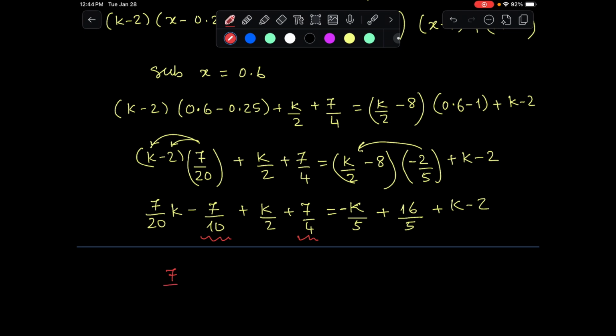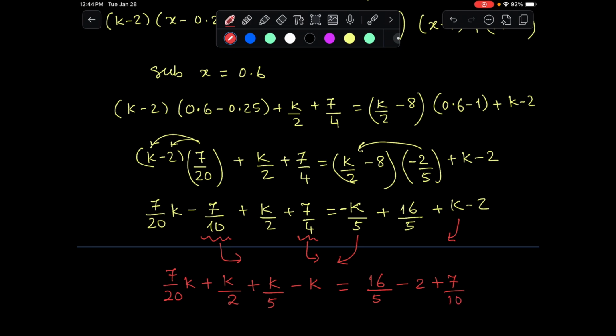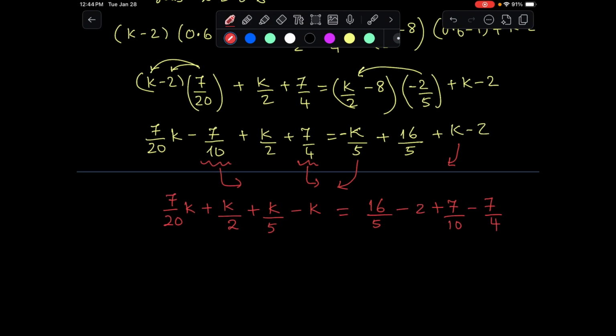So 7 over 20 k plus k over 2, then move this one to the other side, plus k over 5 minus k is equal to 16 over 5 minus 2, and these two we move to the other side, plus 7 over 10 minus 7 over 4. All right, now it's just a matter of adding up.